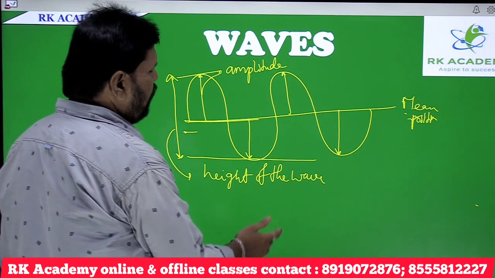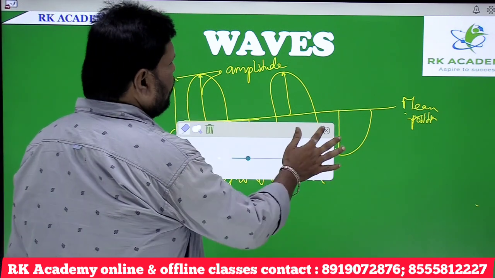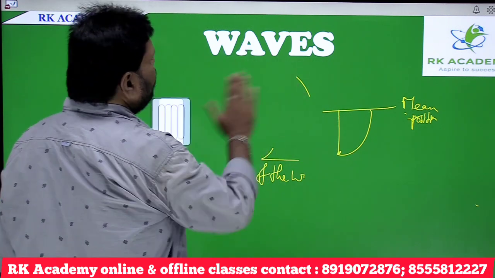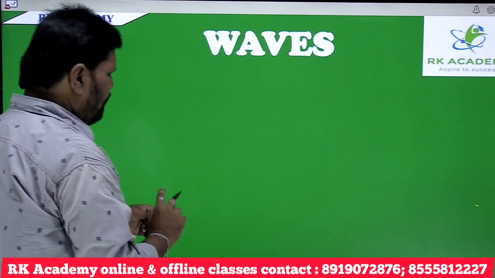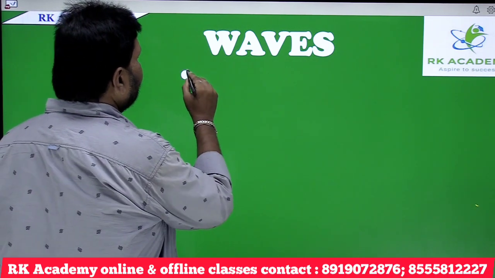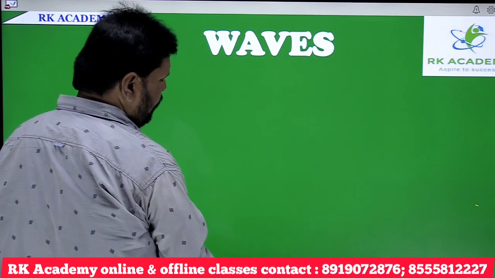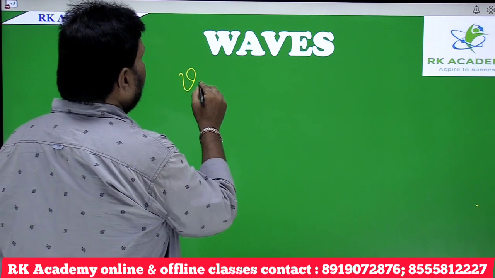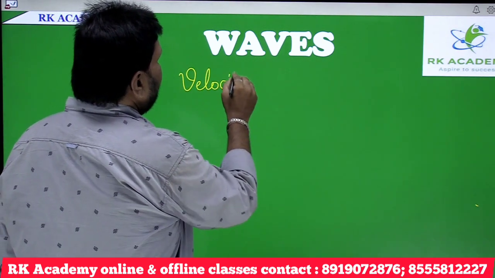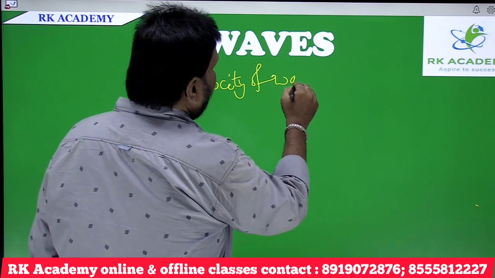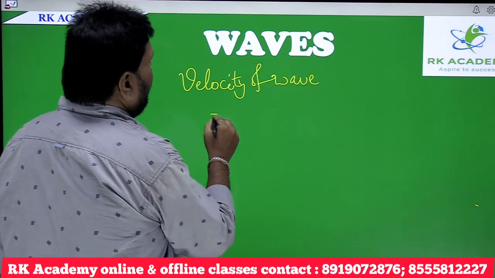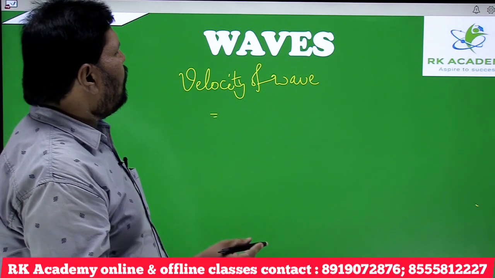Velocity means the wave will propagate. The wave propagates at a certain velocity. Then the velocity of wave can be given as the distance travelled by the time.